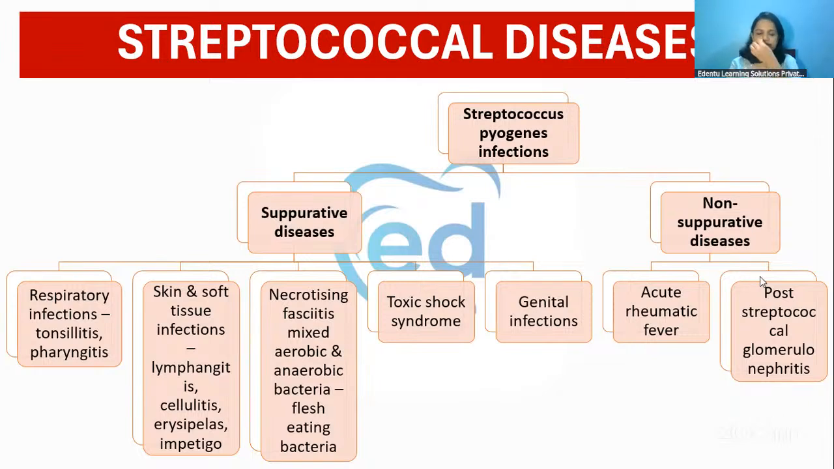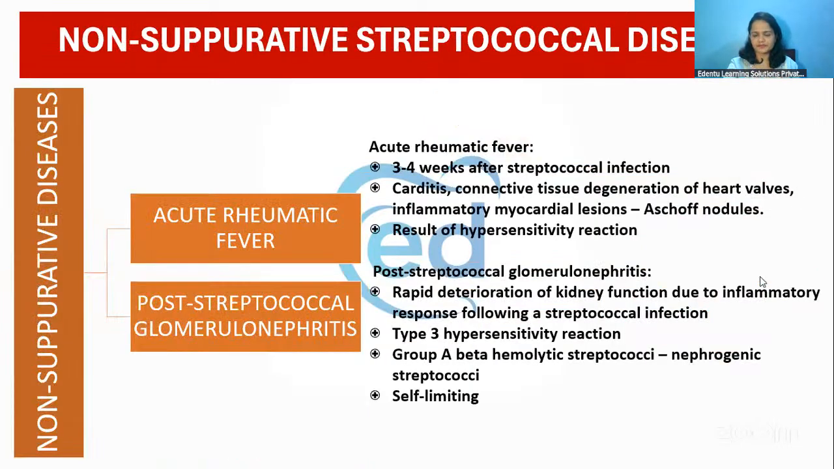Other than that, there are non-suppurative diseases also caused by Streptococcus pyogenes, which are acute rheumatic fever and post-streptococcal glomerulonephritis. This is important because there are only two non-suppurative diseases majorly caused by Streptococcus pyogenes: one is acute rheumatic fever, and the other is post-streptococcal glomerulonephritis.